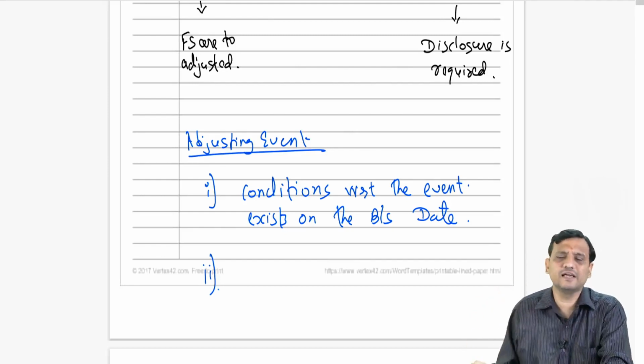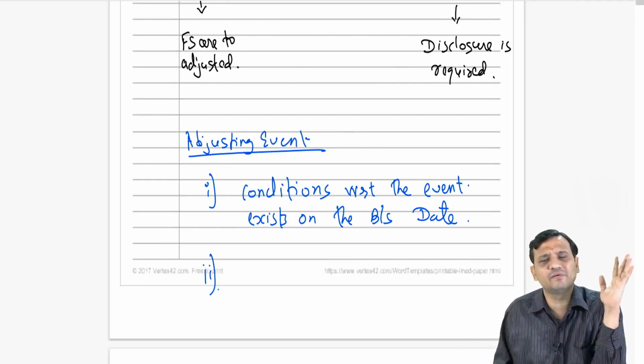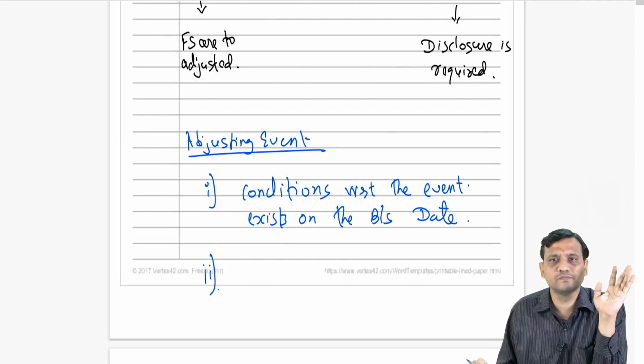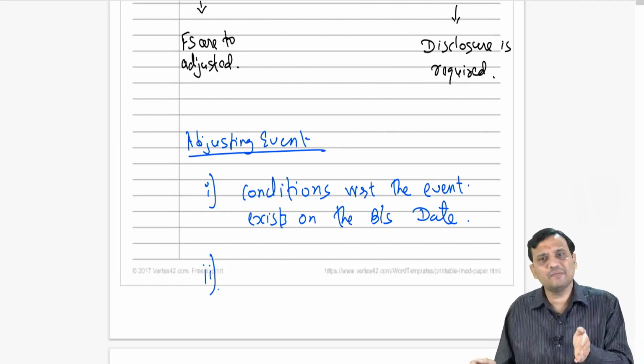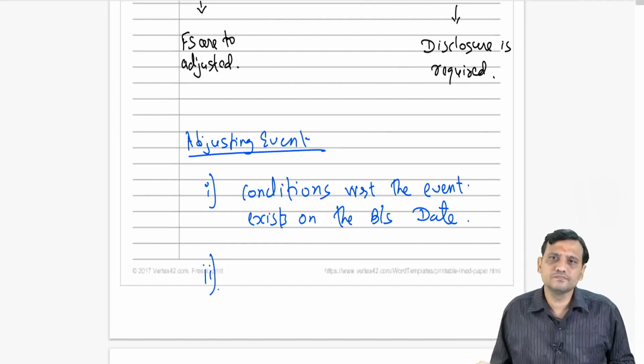Like, for example, there is a fire at our premises and our godown is destroyed. It happens on, say, 6th of April after the balance sheet date. Do conditions exist?